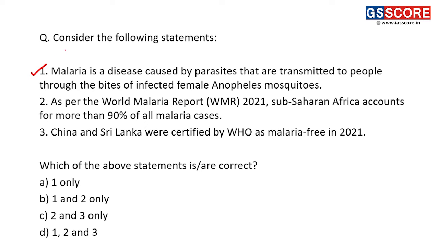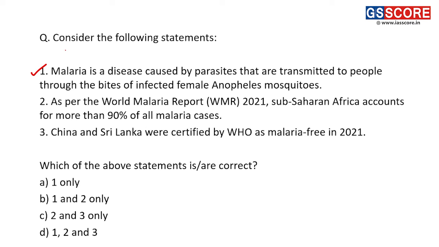Malaria is the result of parasites, and it is transmitted to people through the bites of infected female Anopheles mosquito. It is the result of a parasite called Plasmodium. The first statement is correct.